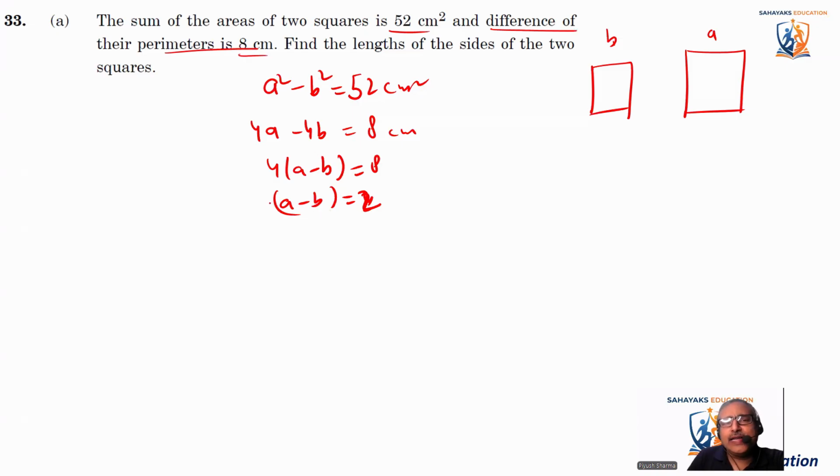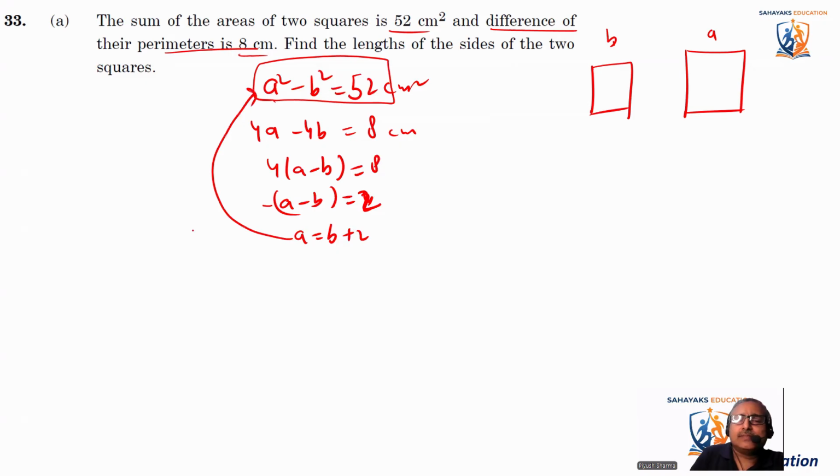Now we have to put the values. There are many ways we can solve it. We can open this part, find the value of a plus b, and then solve it with a minus b, or we can make it a quadratic equation and solve it, or just do it directly. So what is a? a is equal to b plus 2. I'm putting this value in this equation.